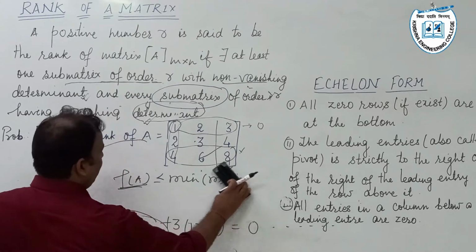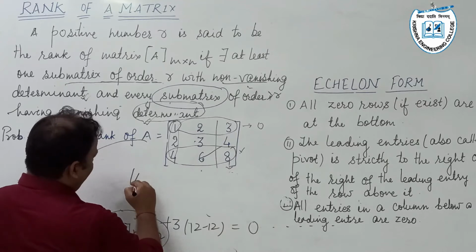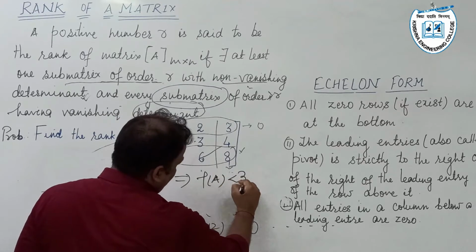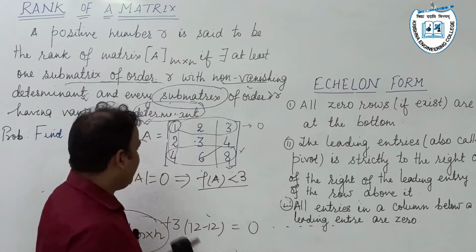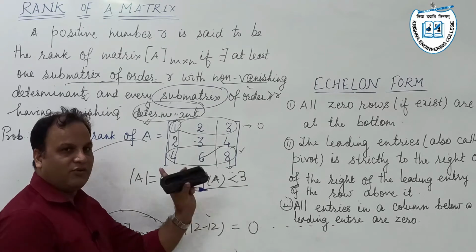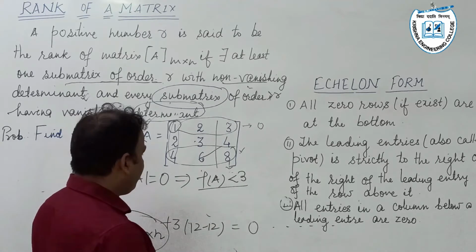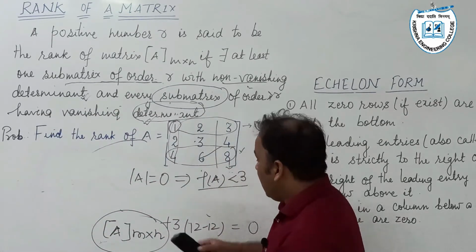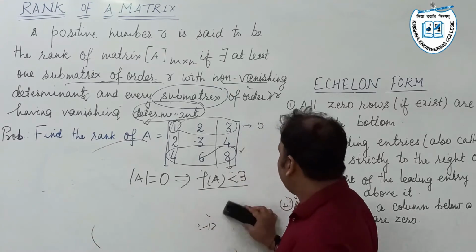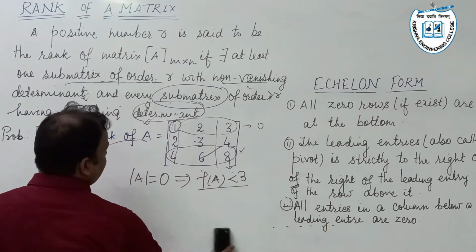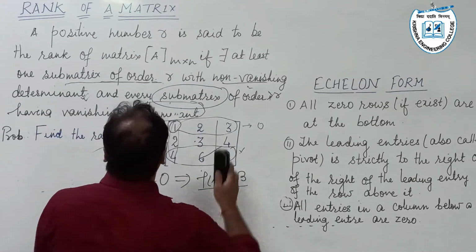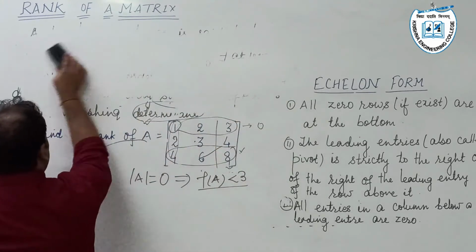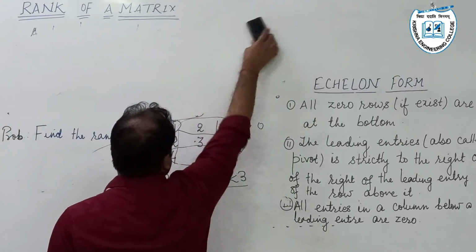Next we proceed. Here we have calculated determinant of A is equal to 0. This implies rank of A is less than 3. If it is not equal to 0, then certainly rank of A will equal the order of the matrix. Next we check out the other possibilities, what its rank may be. Now we consider all the possible submatrices of this matrix. We consider only the square submatrices.